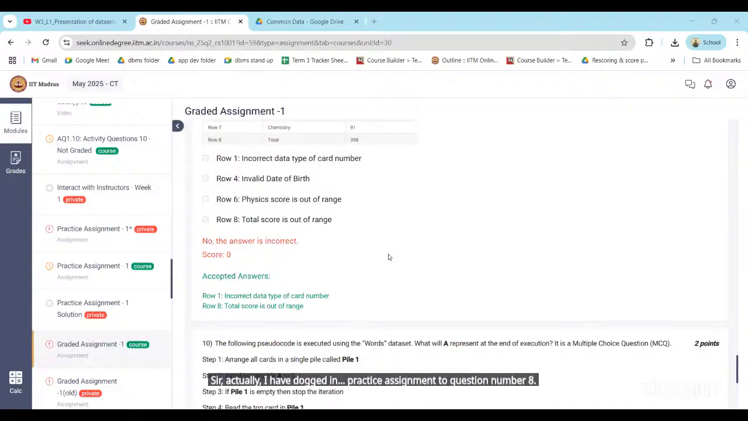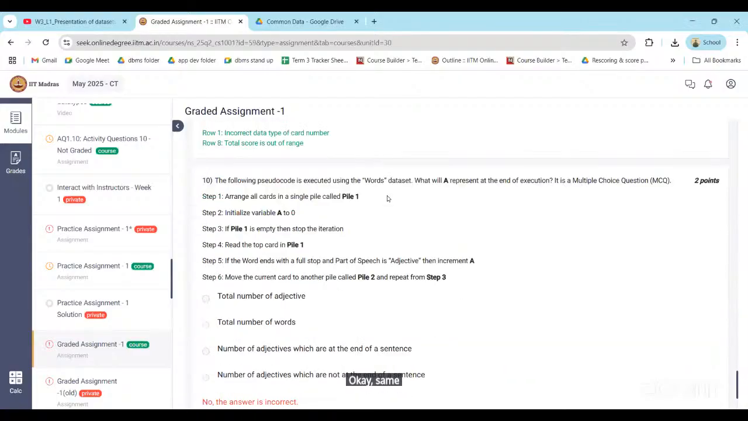Okay, wait. Those who have doubt in graded assignment or practice assignment question, please lower your hand. I will discuss the week 2 concept and I will take your doubts. Anyone having doubt in only graded assignment week 1, please raise your hand. Rest everyone lower your hand. Okay, only graded assignment week 1. Same graded assignment question, right?